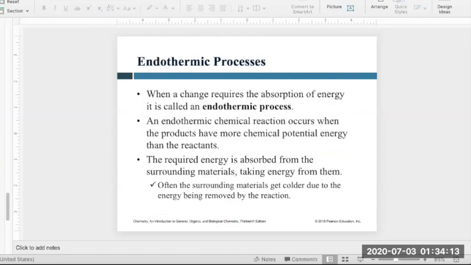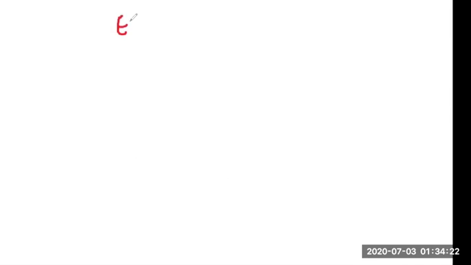The second one is endothermic reaction. So what is endothermic reaction? Let me explain on this. So endothermic reaction, the name is already saying: endo means inside, you're providing something. Thermic means energy, right? So you're providing energy.